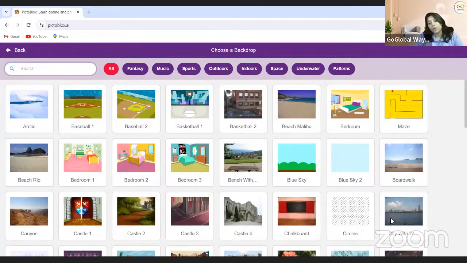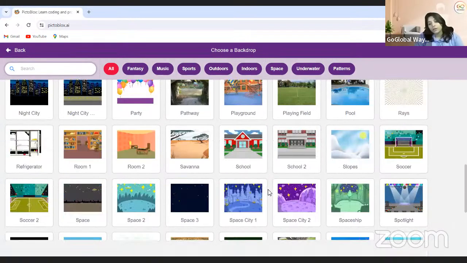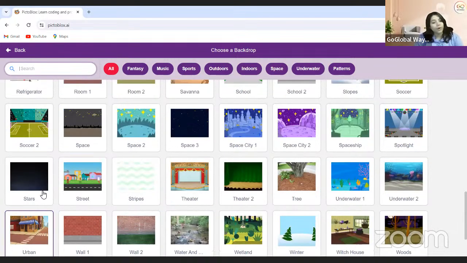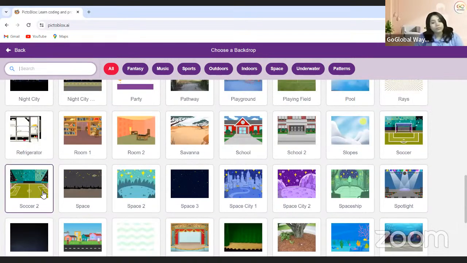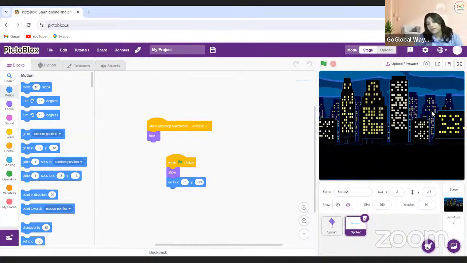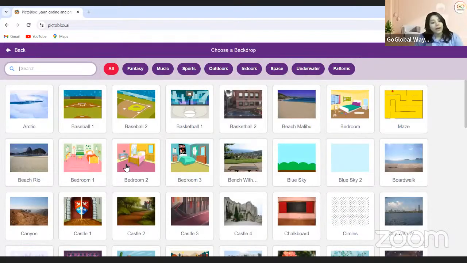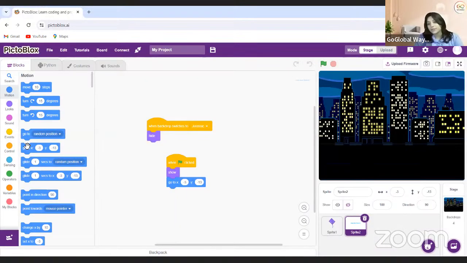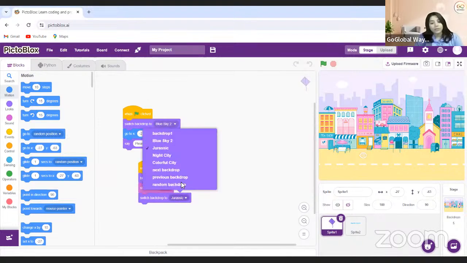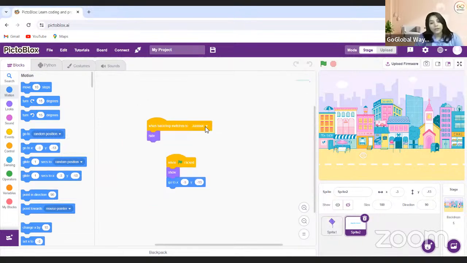By the way, Jurassic seems a little off to me, so I can take something else as a backdrop. I will take Night City so that everyone is standing on the roof and flying kites. So I will take this one. Okay, so instead of Jurassic, I'll change it to Colorful City. And here also I will do Colorful City.